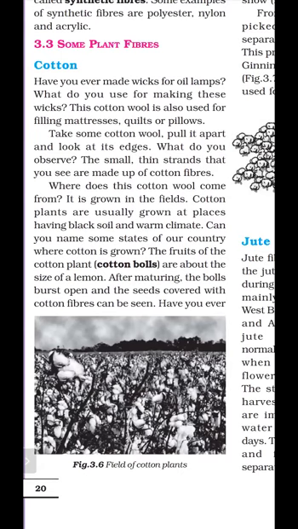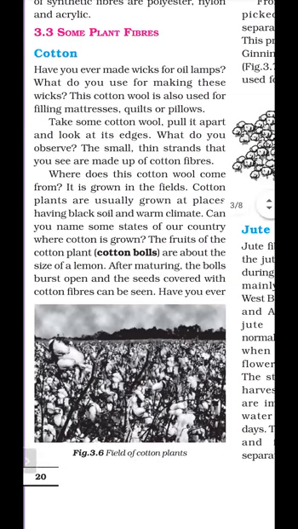And how is cotton obtained? It is obtained in the fields, and it is grown in black soil and a warm climate. The fruits of the cotton plant look like a lemon, and when they mature, these burst open and the seeds covered with cotton fiber can be seen. So this is a cotton ball shown in figure 3.6.